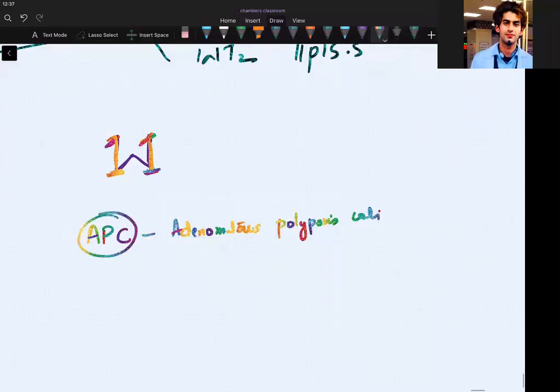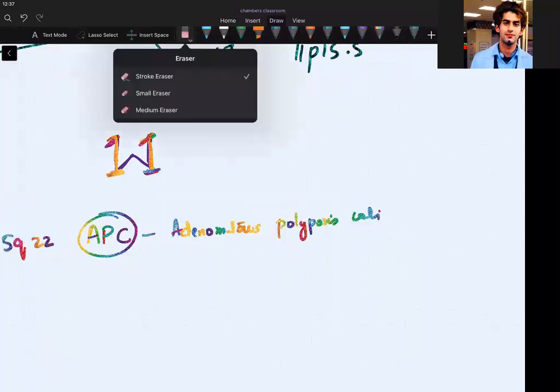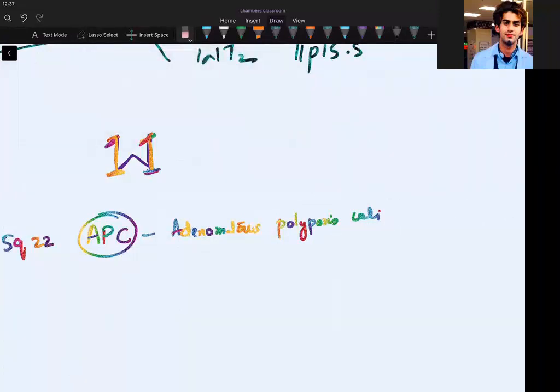APC gene is on which chromosome? Located on 5q22.2. 5q22.2, guys.